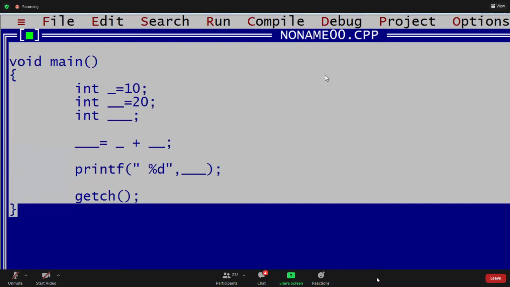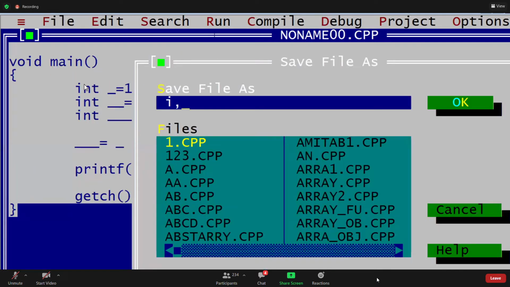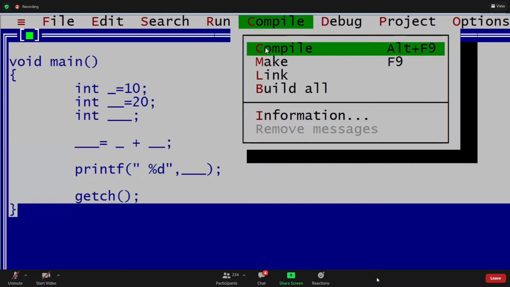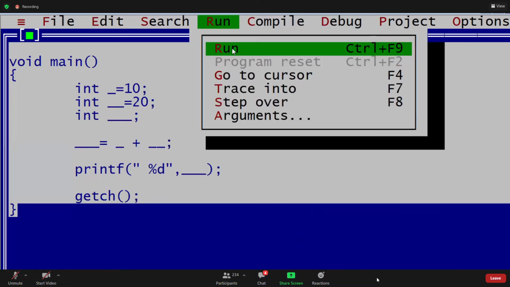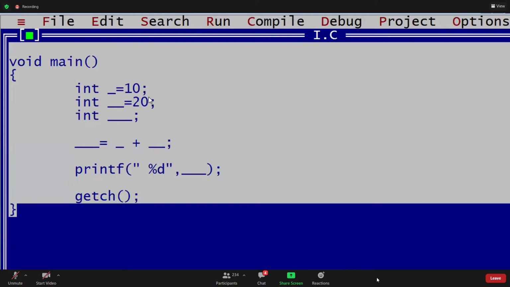Yeah, Rahul. First we compile, save as .c extension. Header files are optional, guys, in this compiler. Now I saved as .c. Okay, can I compile this? Now I compile, no errors, no warnings. Then what is the meaning of this? No errors, no warnings means this is valid. Can I run? Yes, it is valid. Okay, we can write underscore also, right?